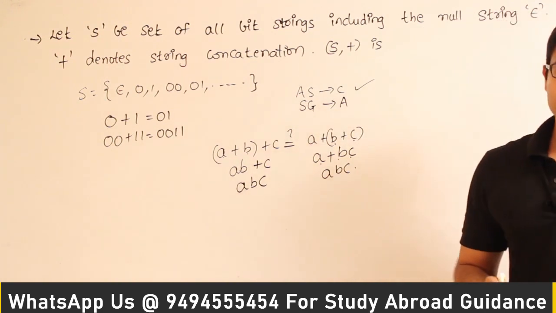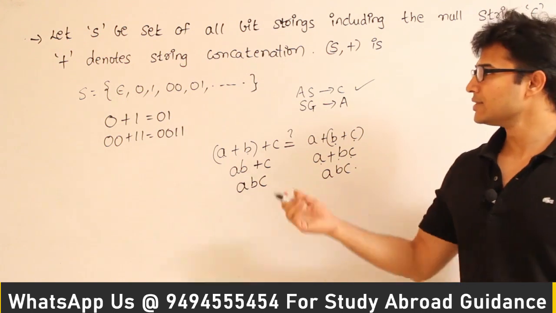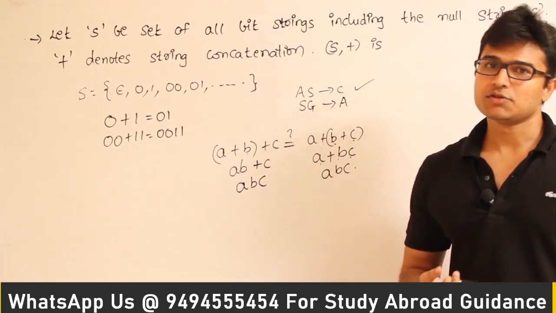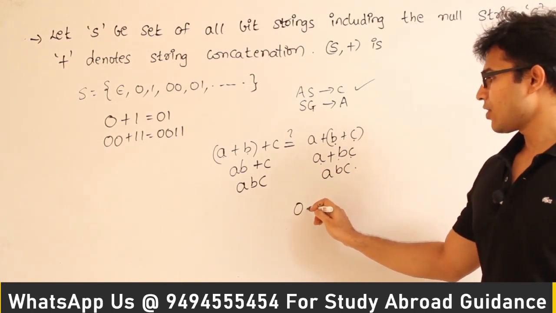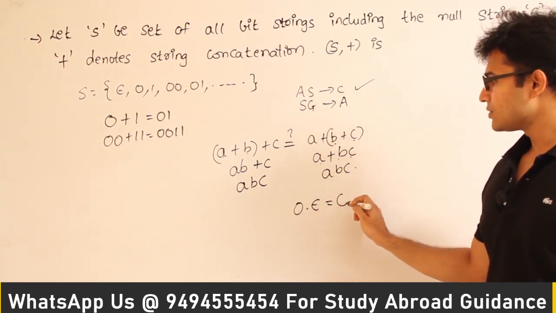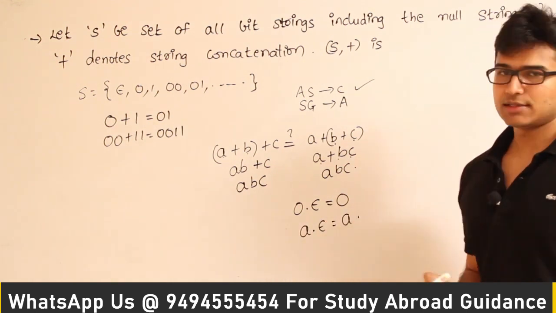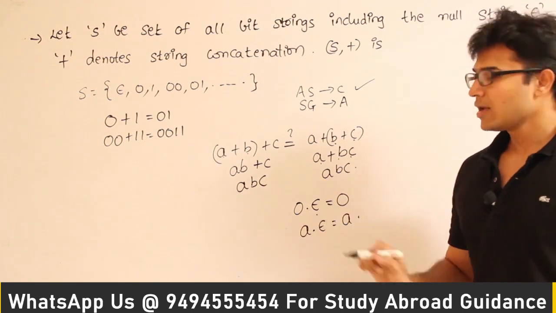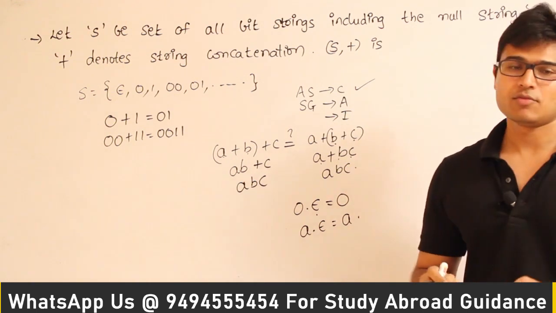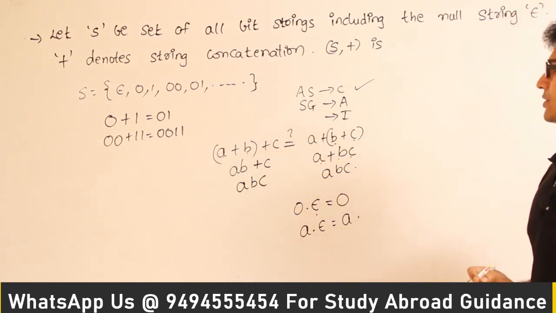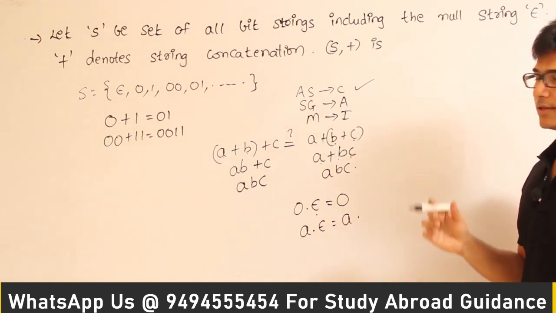Now let's see if it has any identity or not. In the case of concatenation, the null string is going to act as an identity. For example, if I take 0 and concatenate with null, I am going to get 0. If I take a string A and concatenate with epsilon, I am going to get A itself, right? Therefore, we have an identity element. Since the identity element is present, it is definitely a monoid. So till monoid it is satisfied.